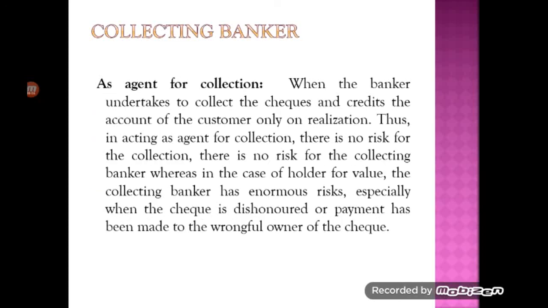Then the third position is as an agent for collection. As we know, the collecting banker acts as agent to his customers, where he undertakes to collect checks or credits the account of the customer only on realization. So acting as agent for collection, there is no risk in collection, as he collects on behalf of his customer. Sometimes while doing so he performs the previous functions as well, but as an agent for collection there is no risk involved.